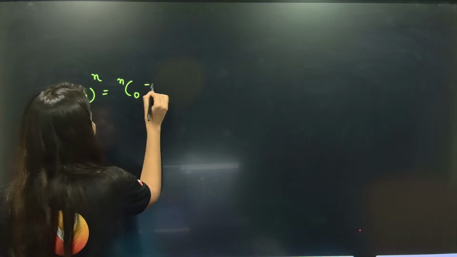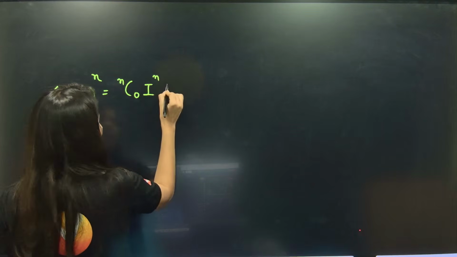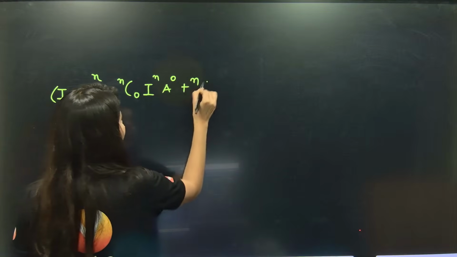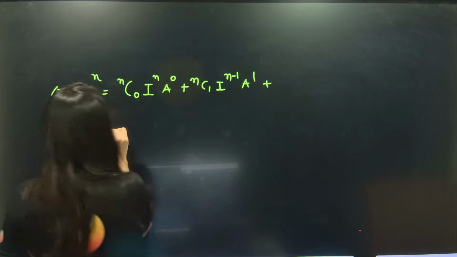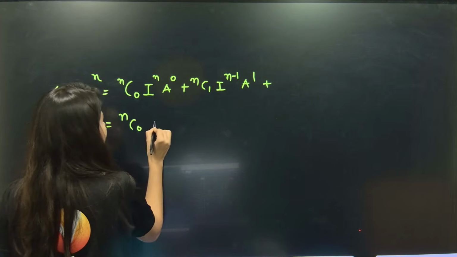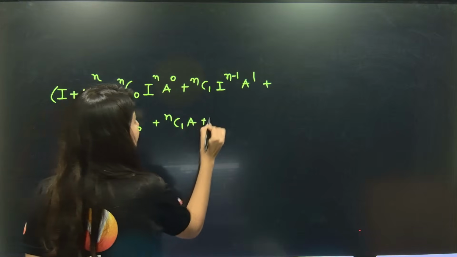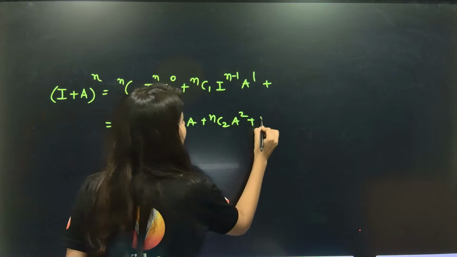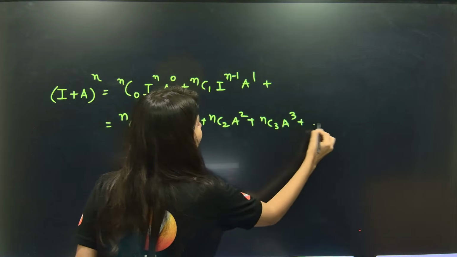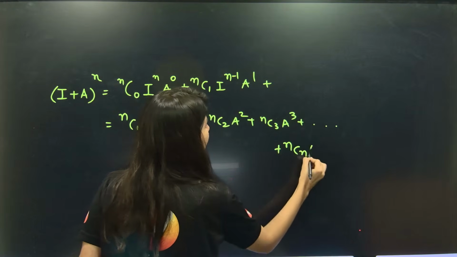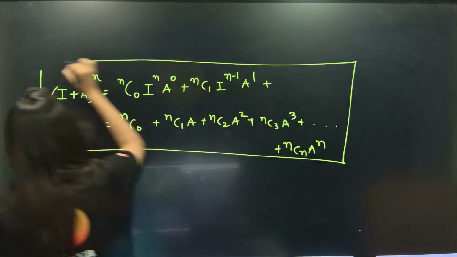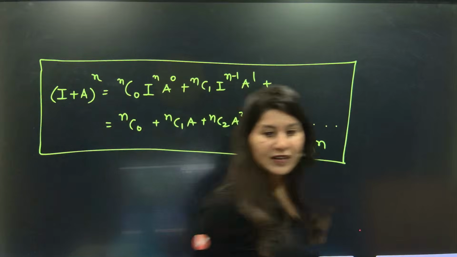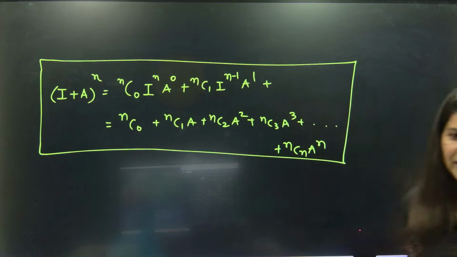So this is going to be nC0, I power n minus 0 and A power 0, plus nC1, I power n minus 1, A power 1, and so on. So this is nC0 plus nC1 A plus nC2 A square plus nC3 A cube and finally nCn A power n. That's how you're going to open this type of expression.